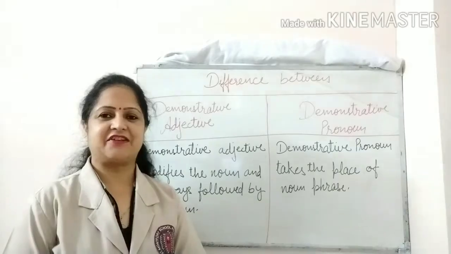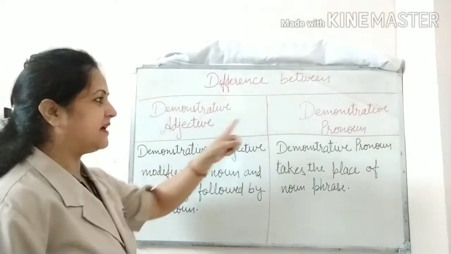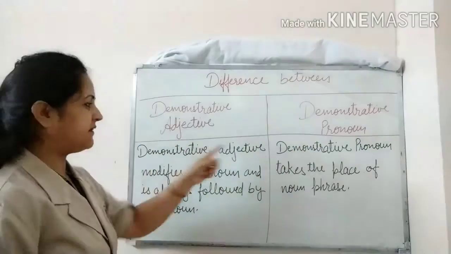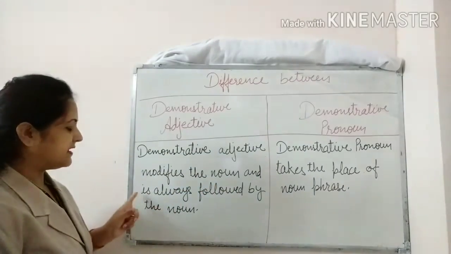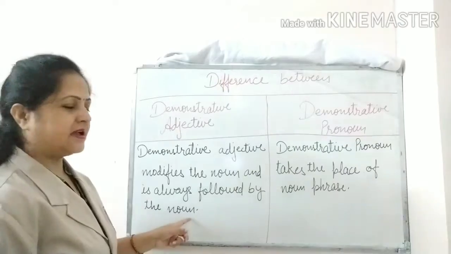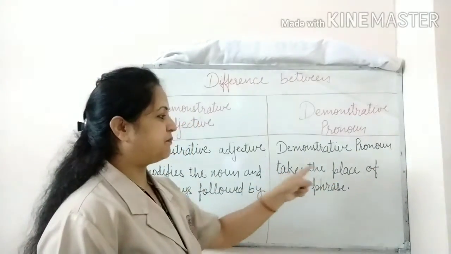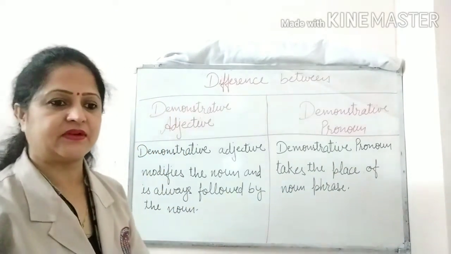Let's check the difference between demonstrative adjective and demonstrative pronoun. A demonstrative adjective modifies the noun and is always followed by the noun, whereas a demonstrative pronoun takes the place of a noun phrase. Let's take one example to understand it.